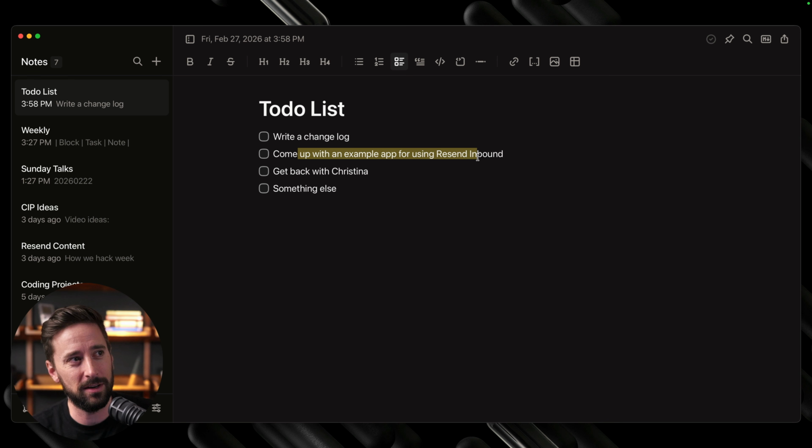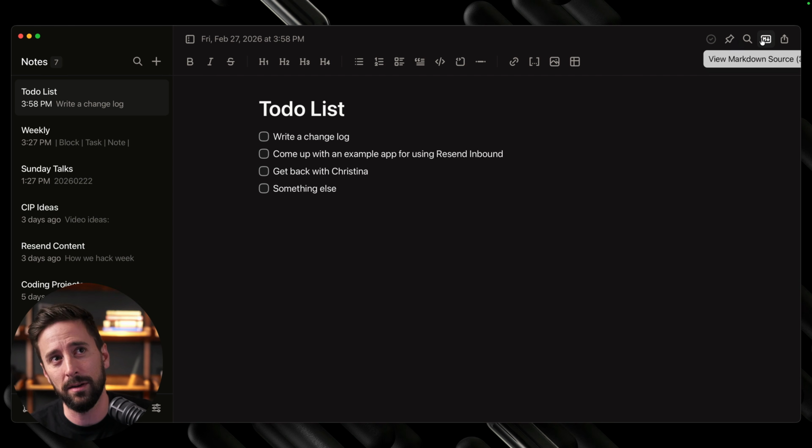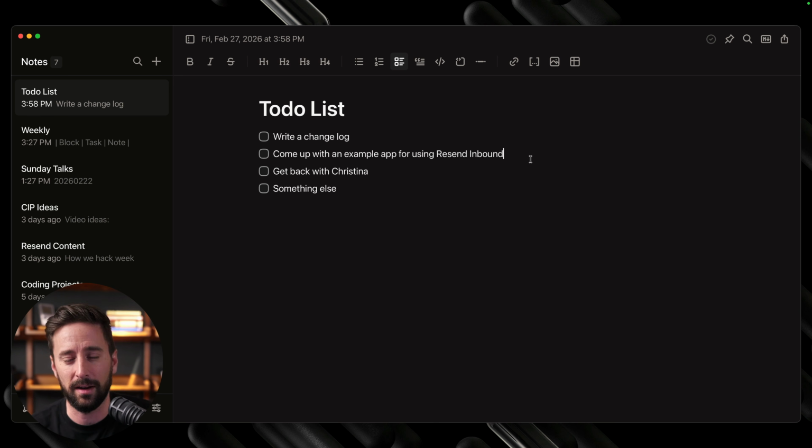And so you can see here: write change log, come up with an example, get back with Christina, something else. And it's listed that off. It'll even organize stuff for me and anything else you might want to do. It's got basic syntax highlighting for everything you'd want. It's got image and table inserts. You can pin notes. You can switch to Markdown format. You can share it. So there's a lot of basic text editor things.